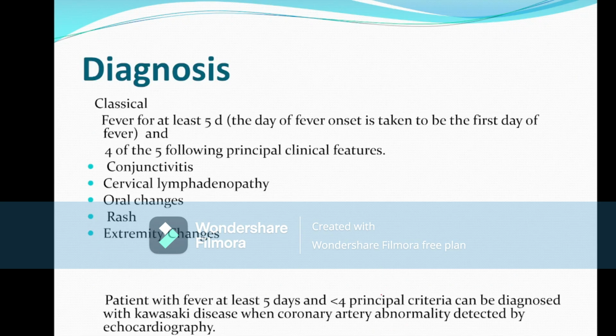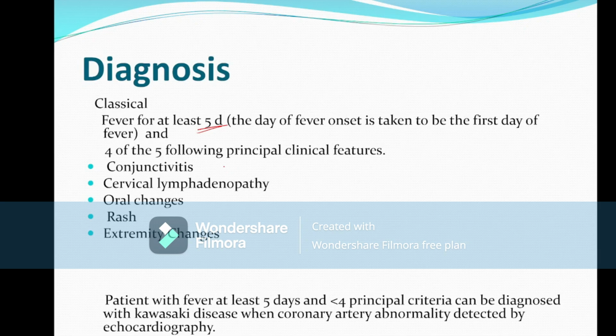Now, how to diagnose Kawasaki disease? As I said, it is mainly diagnosed by clinical features. These are the 5 clinical features. To diagnose Kawasaki disease, the patient must have fever for more than 5 days, and any 4 of the 5 clinical features, if present, then the child is suffering from typical Kawasaki disease.